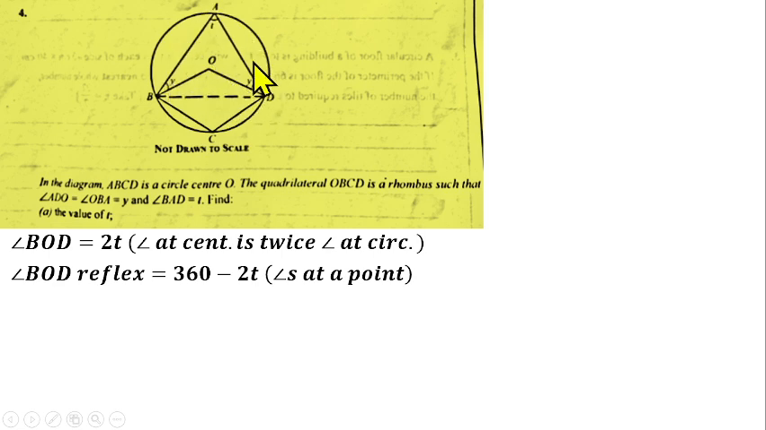ABOD is a quadrilateral. So from there, we can sum all the angles in that quadrilateral to be 360 degrees, because we already have angle BOD reflex, we have this angle Y, we have this angle T, we have this angle here Y. So addition of all those four angles will give us 360 degrees because of sum of angles in a quadrilateral.